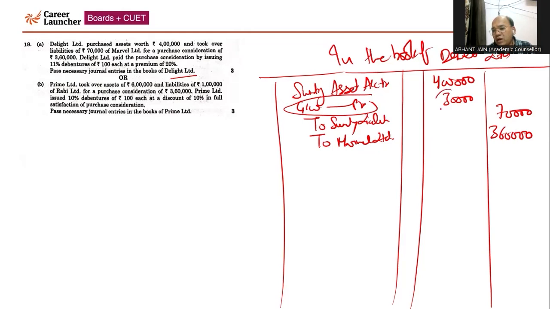So this is goodwill account debited by 30,000. You will write here the narration: being the assets and liabilities taken over from Marvel Limited, and also we have paid the 30,000 for goodwill.